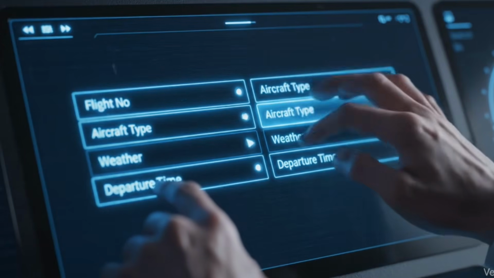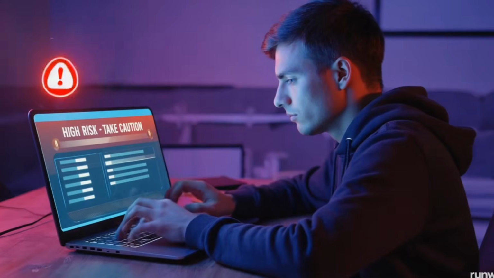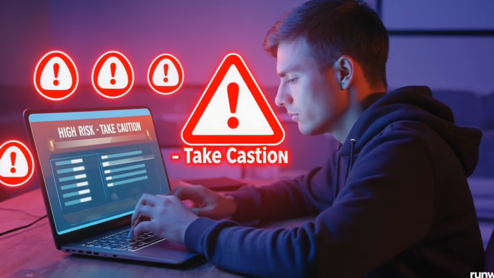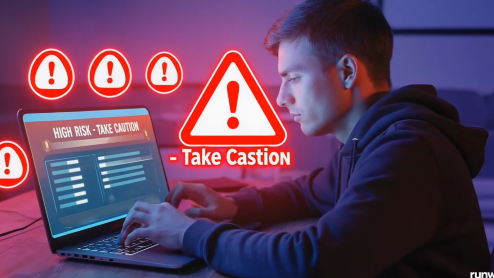And the coolest part was I made this project as a real-time application. So anyone, like airline staff, airport control, why not, even you, can just enter the flight details and click the predict button. That's it. It shows the probability of the accident. If the system thinks the flight is risky, it immediately shows high risk, don't take the flight, as a flashing alert. So yes, prevention is better than regret.